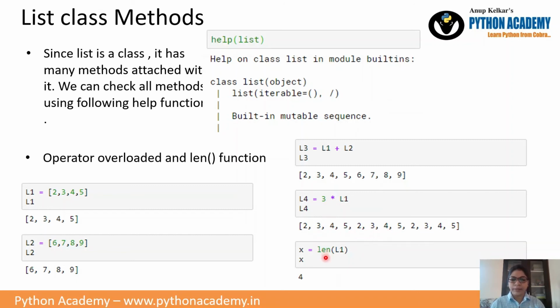Then we have one inbuilt function, that is len. len is used to find how many elements are present inside the list. Here we are passing L1. In L1 you can see we have 1, 2, 3, 4, so 4 elements, and the output will be 4. So this is all about the list.